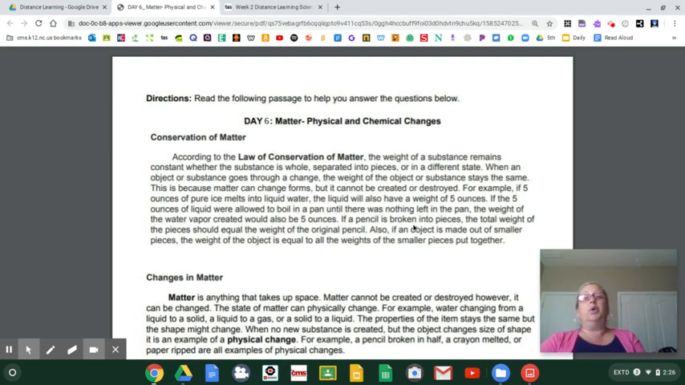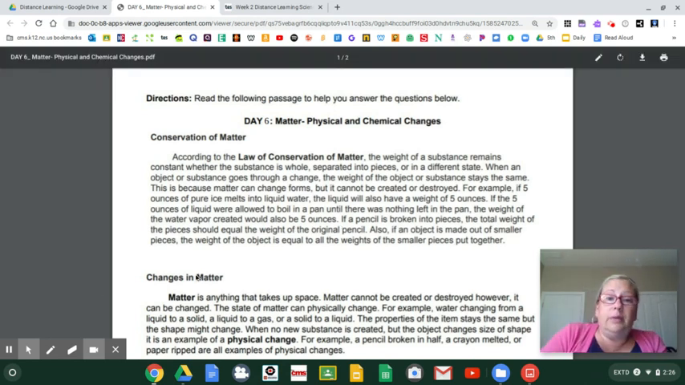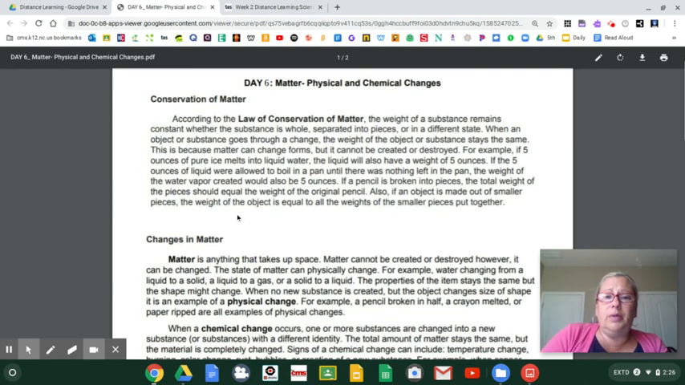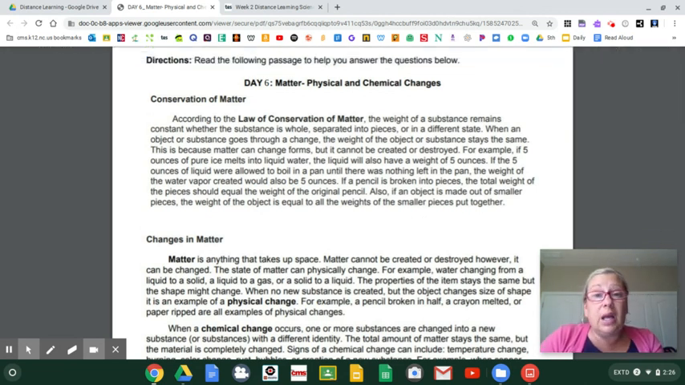If a pencil is broken into pieces, the total weight of the pieces should equal the weight of the original pencil. Also, if an object is made out of smaller pieces, the weight of the object is equal to all the weights of the smaller pieces put together. Just like when we built something out of Legos and found the mass of all the Legos and then put it together and found the mass of the whole thing, the mass should be the same as the sum of all the pieces. The mass stays the same, so just add it up.